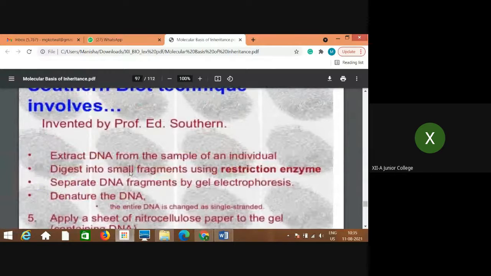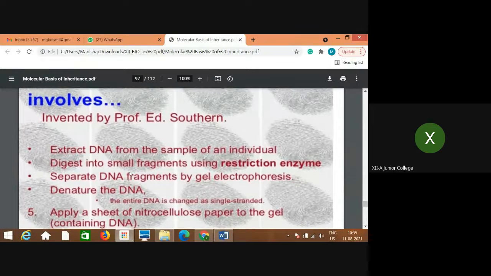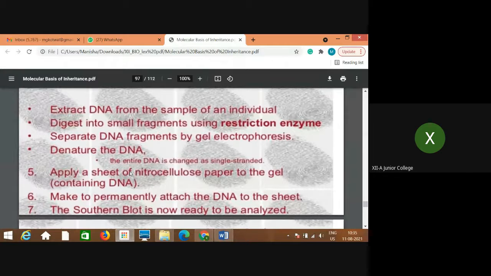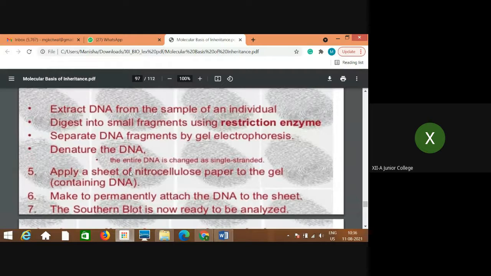Applications. Invented by Professor A. Southern. These are some of the steps used in the Southern blot technique, where DNA is extracted from the sample of an individual, then digested into small fragments by restriction enzyme, then the DNA fragments are separated by gel electrophoresis, then denatured, so the entire DNA is changed to single stranded because it is double stranded.